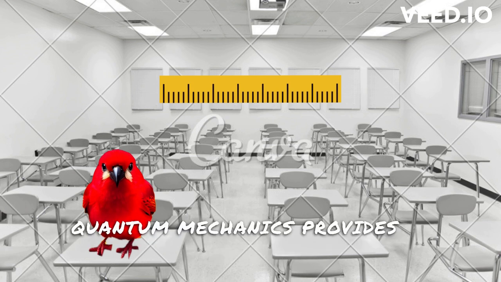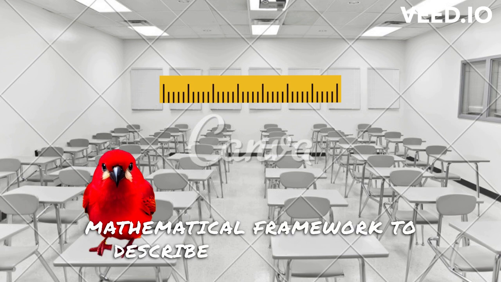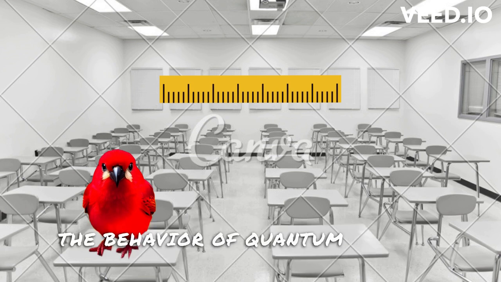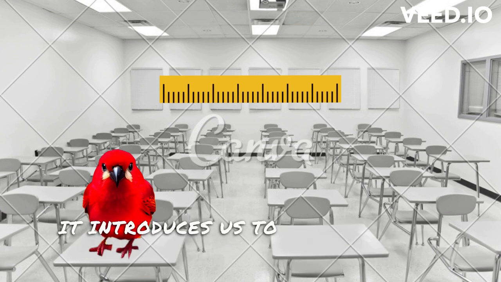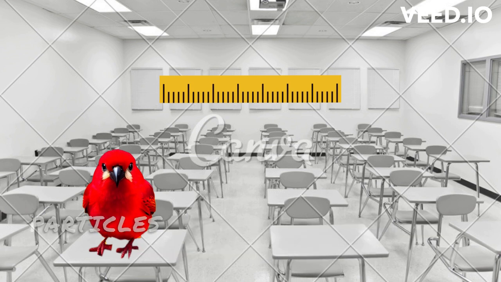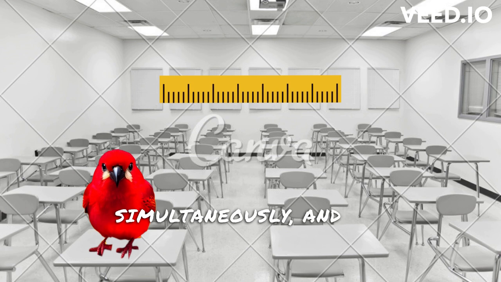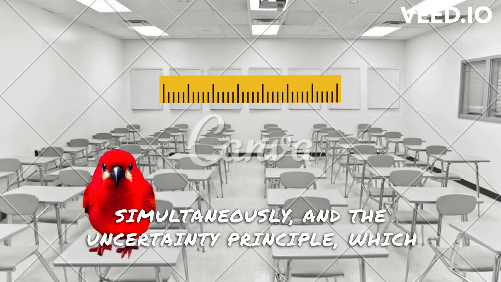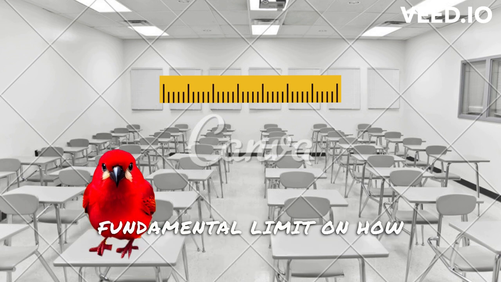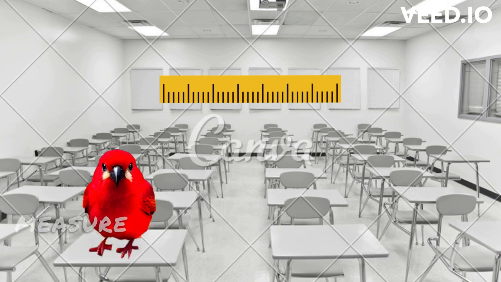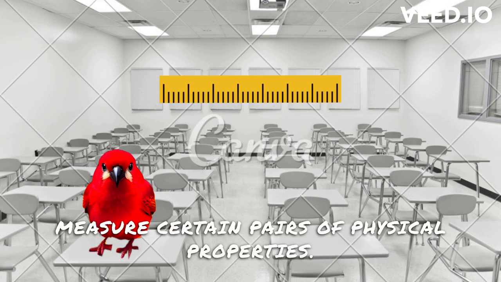Next, let's explore quantum mechanics. Quantum mechanics provides us with a mathematical framework to describe and understand the behavior of quantum systems. It introduces us to concepts like superposition, where particles can exist in multiple states or positions simultaneously, and the uncertainty principle, which places a fundamental limit on how precisely we can simultaneously measure certain pairs of physical properties.